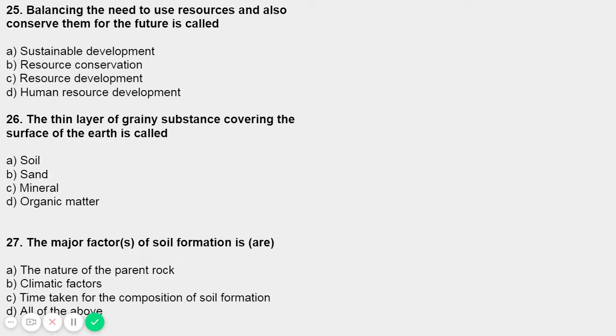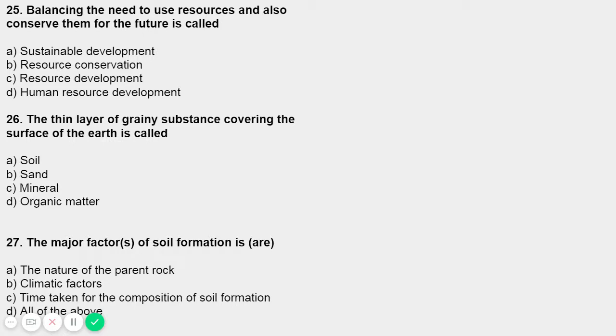How does soil formation happen? There are five major factors, that is time, climate, parent material, topography and relief, and organism. These are the five main factors: organism, topography, climate, parent material, and time. These are the five important factors.